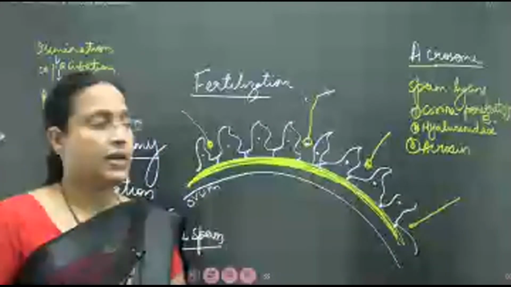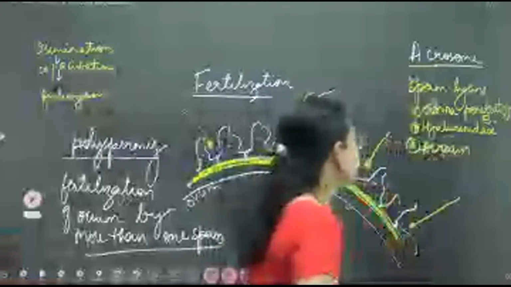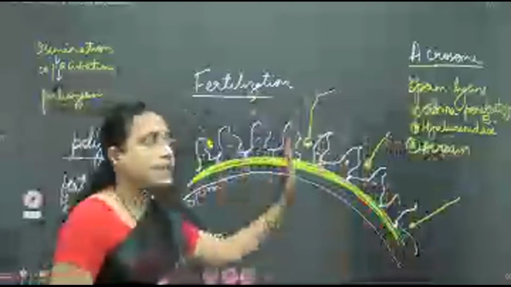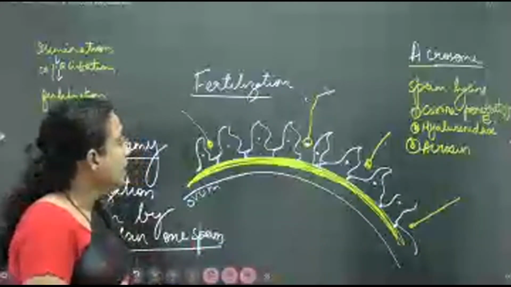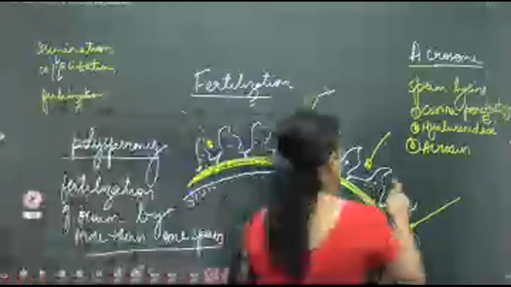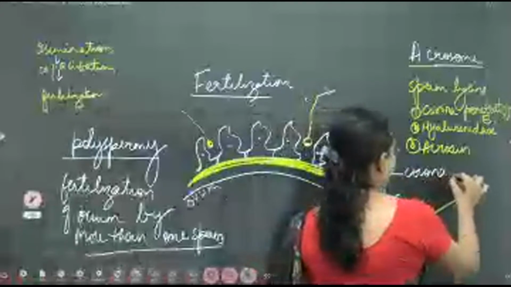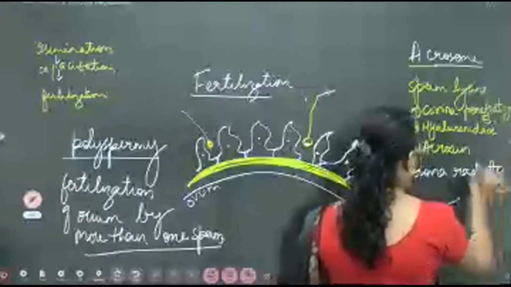Understand? It means that these sperm lysins will help in fertilization. Okay, how is that? I'll tell. You know that this structure is the corona radiata. Yesterday itself, I explained.